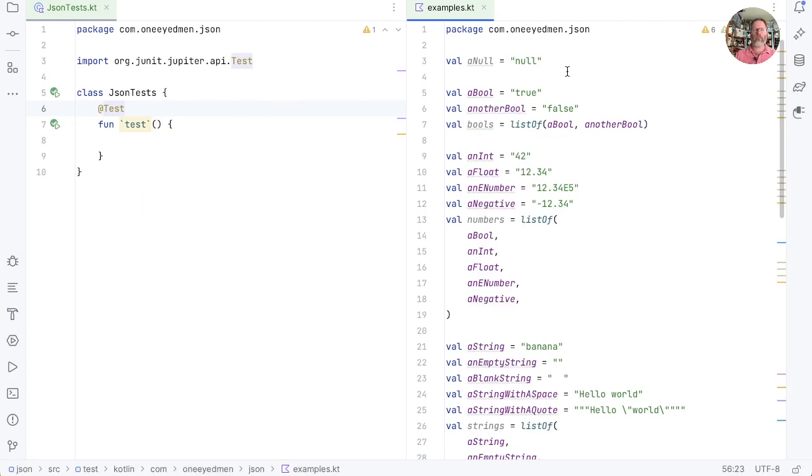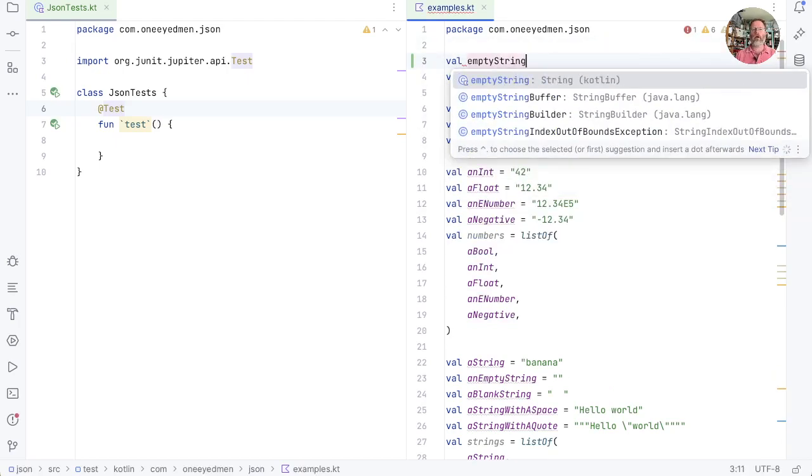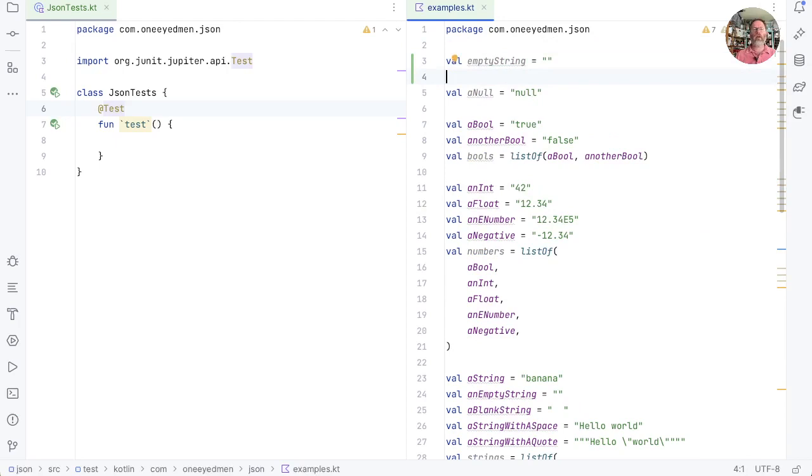Okay, so here are examples on the right-hand side. What's the simplest thing we can address first? And ironically, I think the answer is it's none of the examples, it's actually an empty string. So val empty string is that. So let's test the empty string.